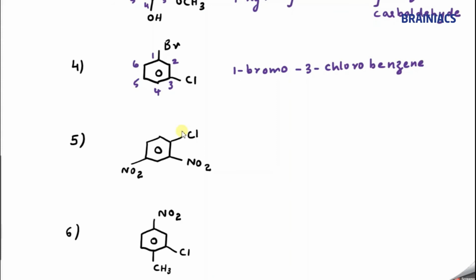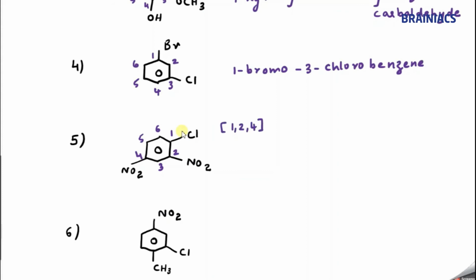Three substituents are present. So nitro and chloro. So alphabetically we cannot consider alphabetical order. We need to do the other one. So whenever three substituents are there, try to give the lowest possible locant. So let's start with here 1, 2, 3, 4, 5, 6. Is there any other way we can go? No, this is the lowest possible one. You can try it out. So 1, 2, 4. Now what is the name of this compound?